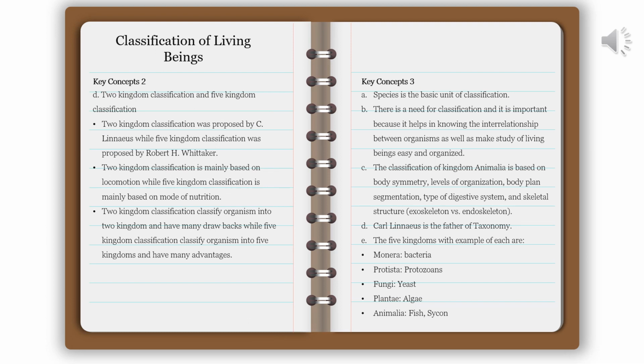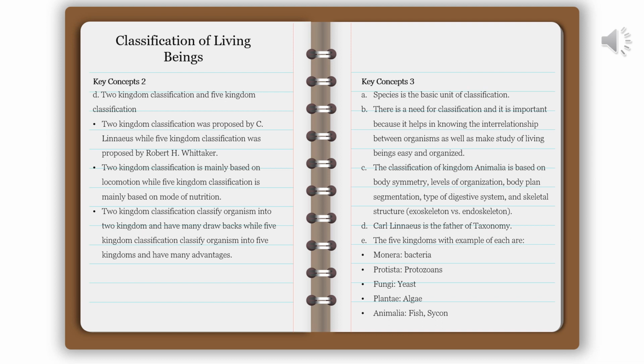Key concepts 2. D. Two kingdom classification and five kingdom classification. Two kingdom classification was proposed by Carolus Linnaeus, while five kingdom classification was proposed by Robert H. Whittaker.